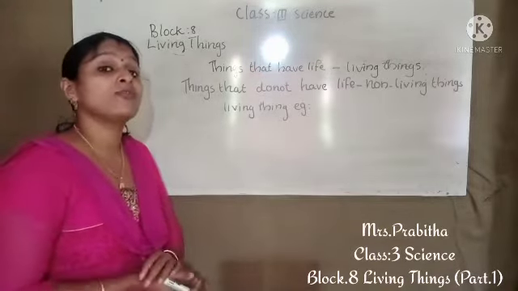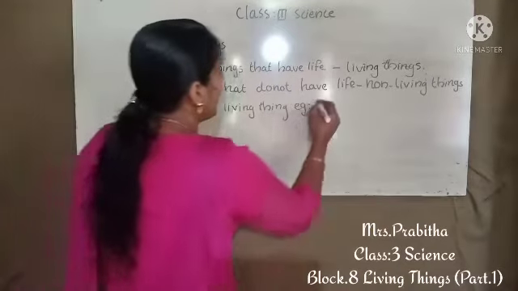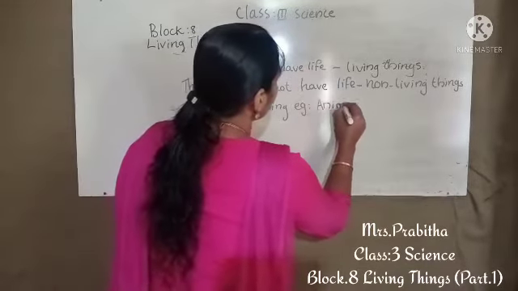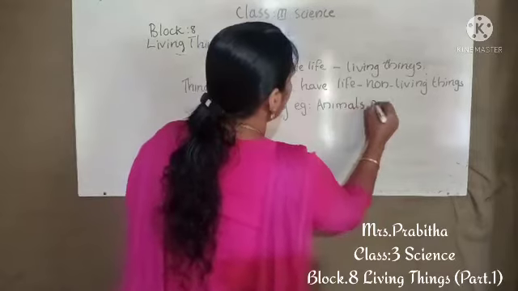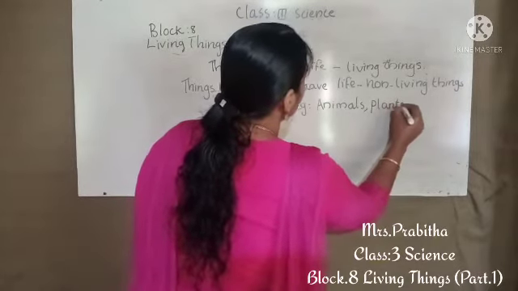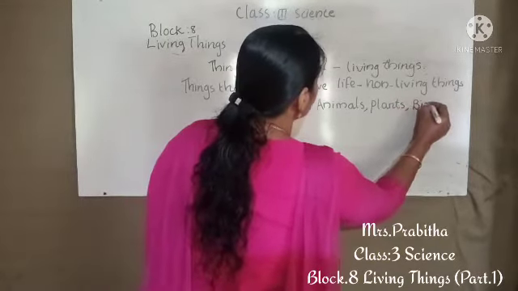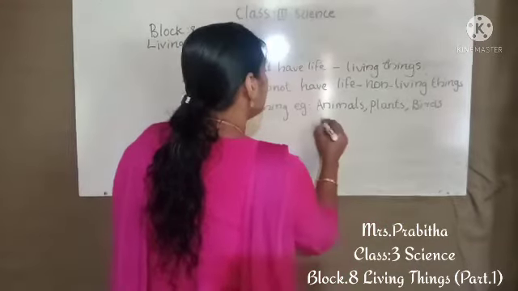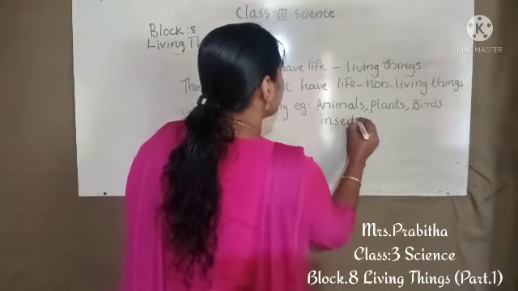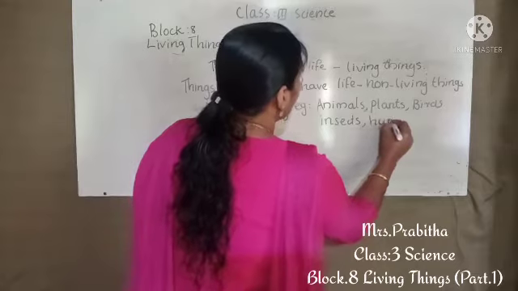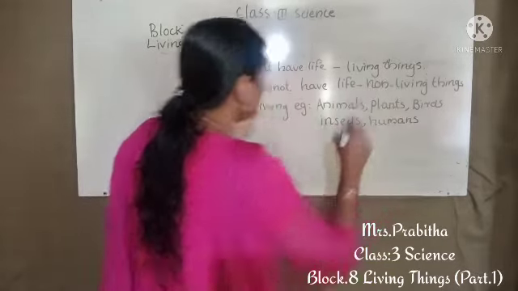These are some of the examples for living things.